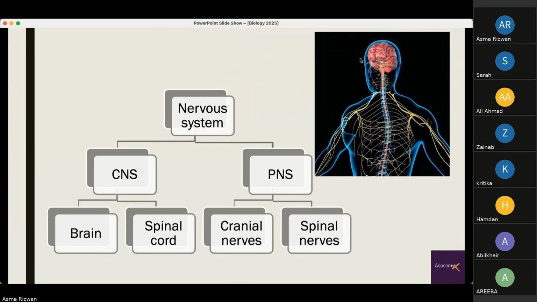Right here in this picture, you can see the brain. And in the center, you can see the spinal cord running down from the brain till the end. Now, the nerves you can see coming out of the brain are cranial nerves. And the ones coming out of the spinal cord are the spinal nerves. Since this exists on the peripheries or on the ends of your body, that is why it is known as the peripheral nervous system. And for the central nervous system, you can see the brain and spinal cord are in the center of your body.